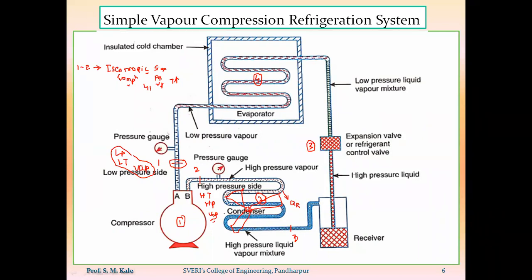Sorry. So here, whatever the 2 to 3 process is, that 2 to 3 process is called a constant pressure heat rejection process inside the condenser. So the 2 to 3 process will occur inside the condenser, and that will be a constant pressure heat rejection process. And because of this heat rejection, that vapor refrigerant is getting converted into liquid refrigerant.